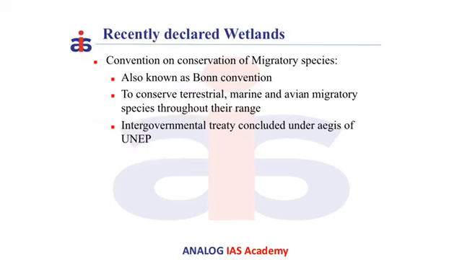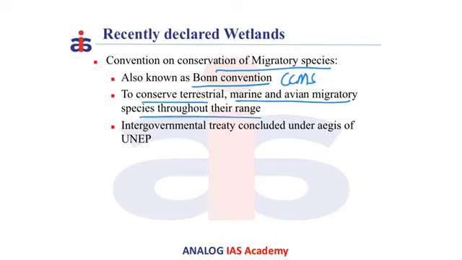The third one is the Convention on Conservation of Migratory Species, also called the Bonn Convention or CMS. It is also an intergovernmental agreement mainly formed to conserve the terrestrial, marine and avian migratory species throughout their range. And this convention was also concluded under the aegis of UNEP, that is United Nations Environment Programme.